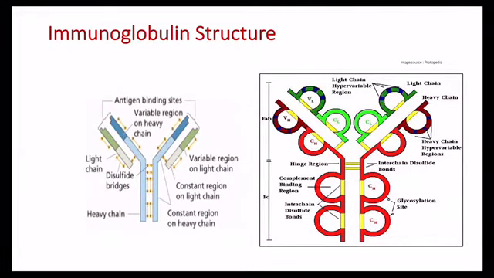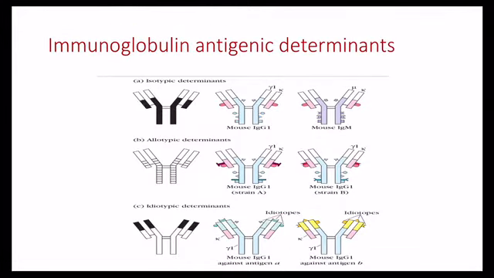Next, we move on to the immunoglobulin antigenic determinants. The antigenic determinants in immunoglobulins are of three types. The first is isotypes, the second is allotypes, and the third is idiotypes. Isotypes refer to the particular variations in the constant regions of light and heavy chains.